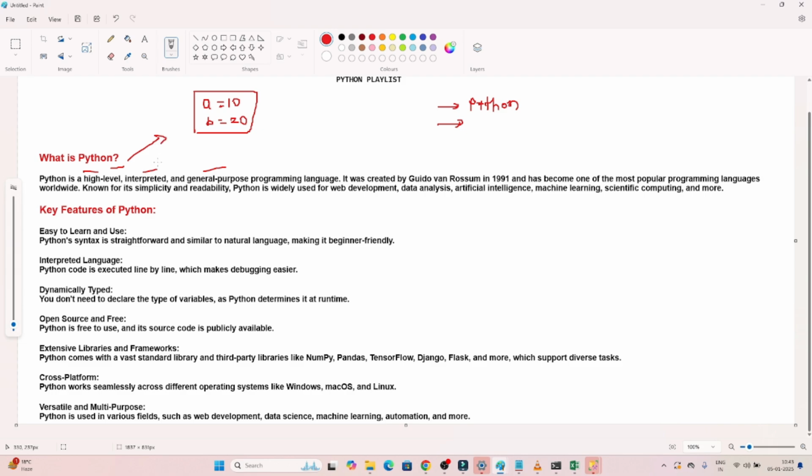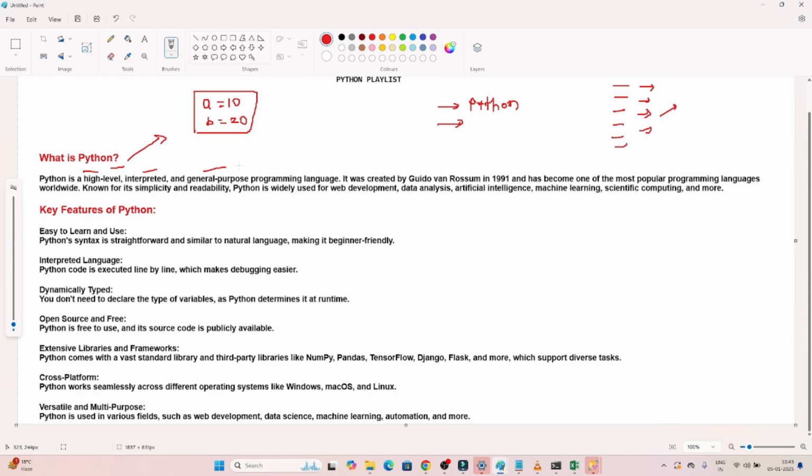Now the second thing is that it is interpreted. Whenever you write code in Python, suppose you have written this line of code, whenever the execution happens, it happens line by line. It happens line by line, so it helps us to debug. That's why we call it interpreted. Interpreted means the execution happens one by one, line by line.